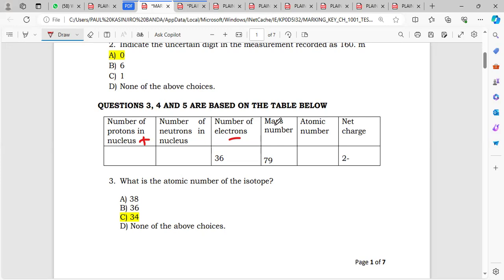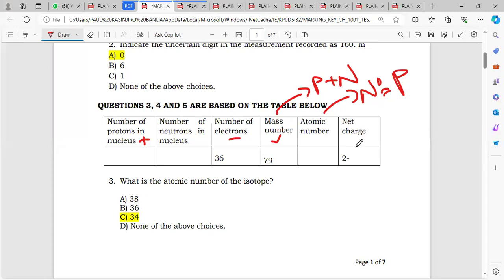If I add my number of neutrons to the number of protons, then I get my mass number. The atomic number is just the number of protons. So when they say number of protons or atomic number, they mean the same thing.